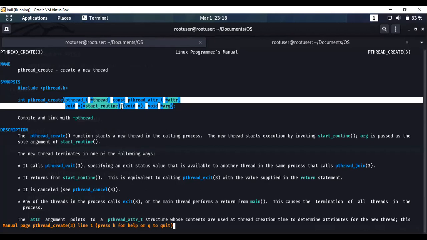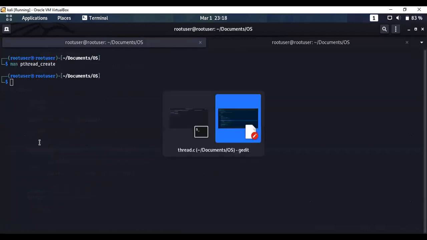And the fourth parameter of this function is the arguments which we need to pass for the function passed in the previous parameter. And by default, we have set it to NULL. The function pthread_create returns 0 for a successful creation of a thread, else it returns the error code. Let's get back to our code.